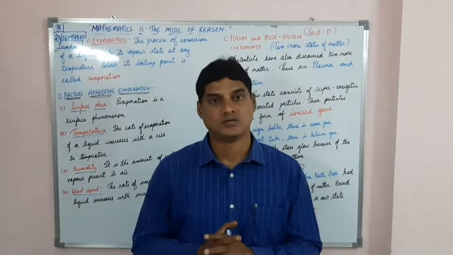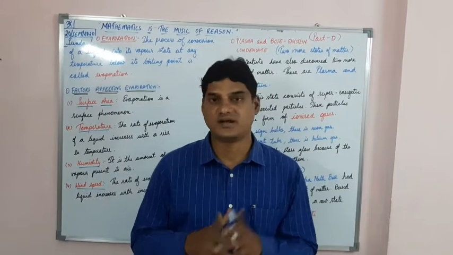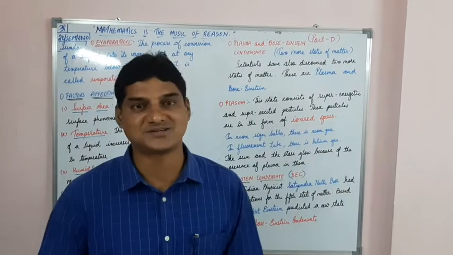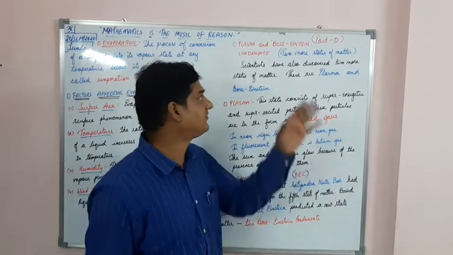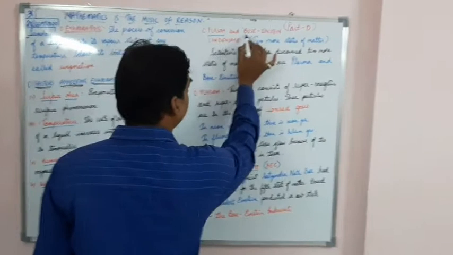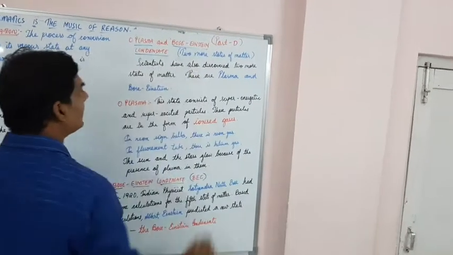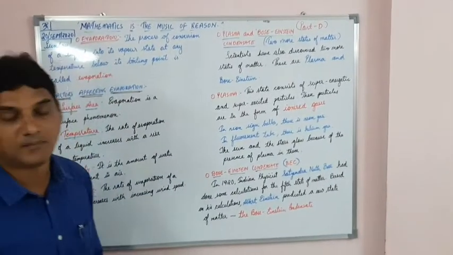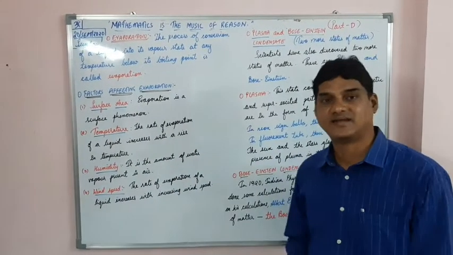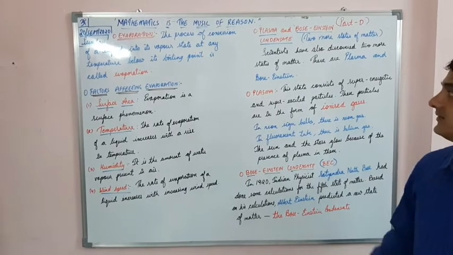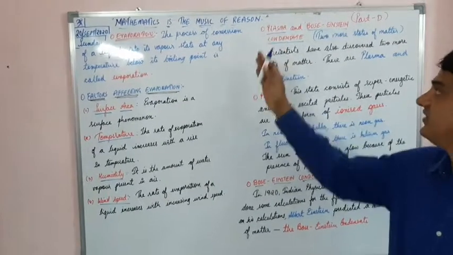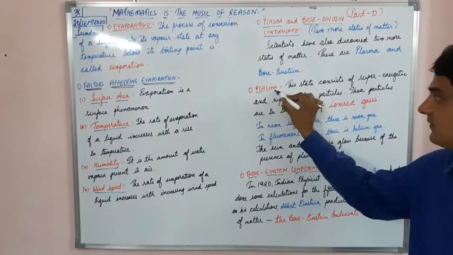Now, do we have only 3 states of matter? No. There are 2 more states of matter, students. Plasma and Bose-Einstein condensate. BEC and plasma. What is this plasma? First we will come to plasma.